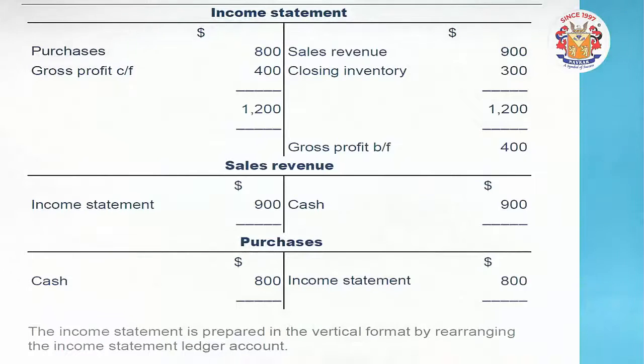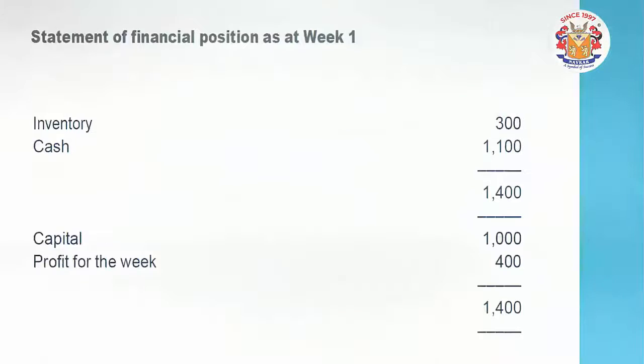Now if the income statement we want to look like in a statement way, in a financial position statement also. Friends, here the inventory, the closing inventory will become part as an asset. It will be part of this statement. This is also known as balance sheet statement. The cash was there as the closing balance was taken up.